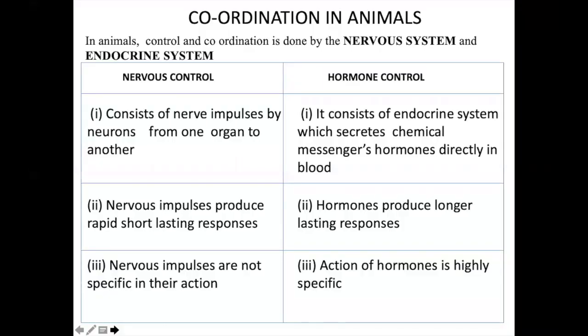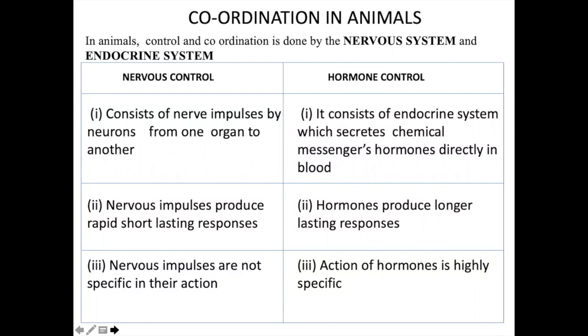Coordination in animals is mainly done by the nervous system and the endocrine system. The nervous system consists of nerve impulses carried by the neuron from one organ to another. These impulses give short-lasting responses, and they are not specific in action.